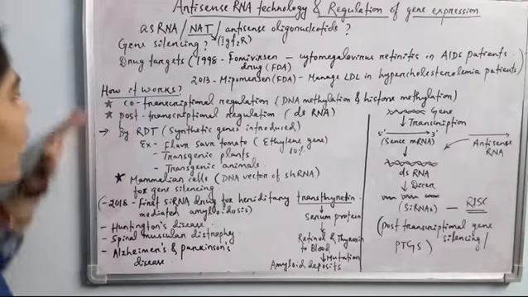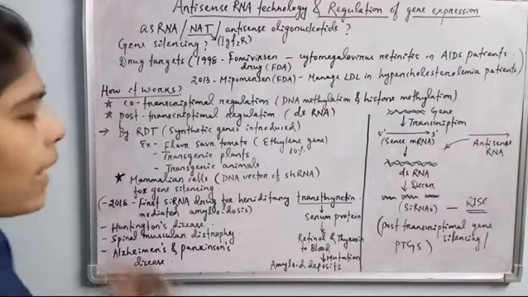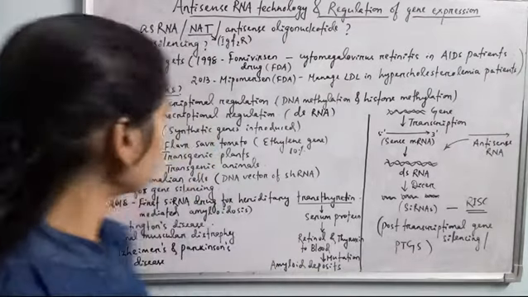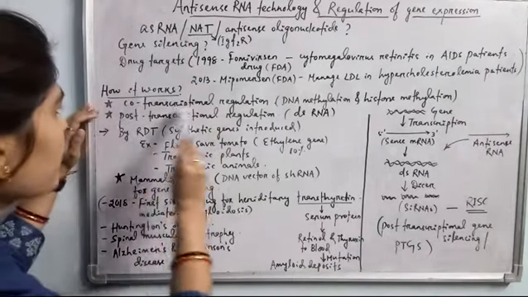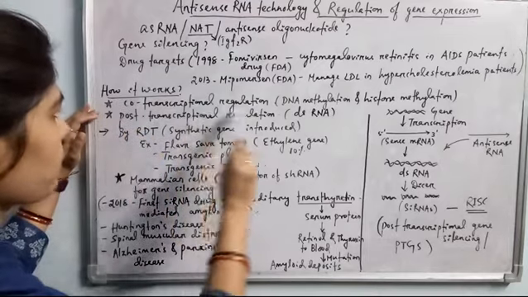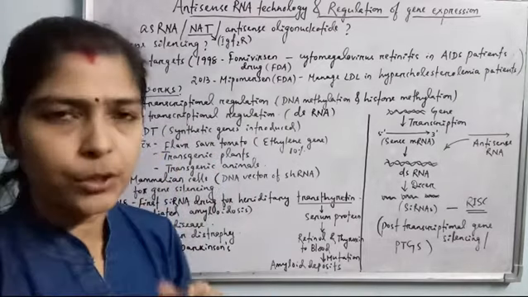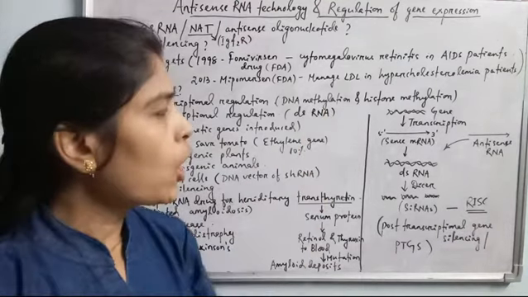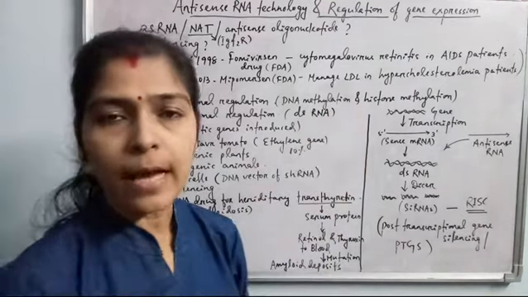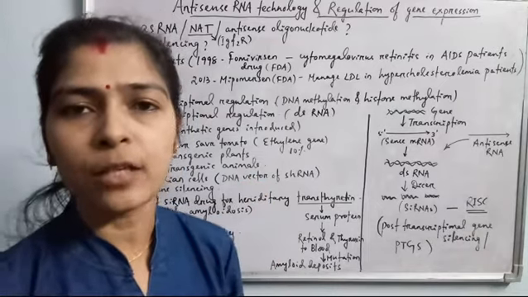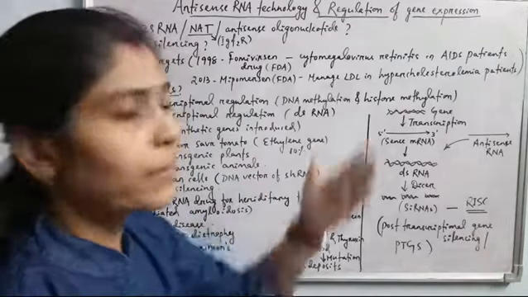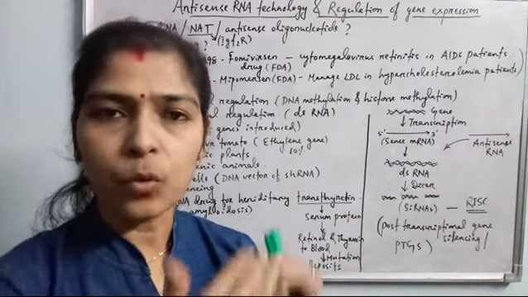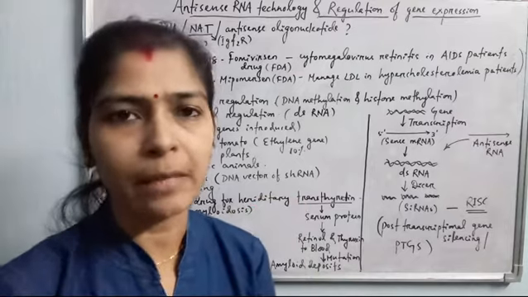And how does the antisense RNA work, how does it silence a particular targeted gene? It can silence the gene by the co-transcriptional regulation method. This means that during transcription the gene can also be silenced because of DNA methylation or histone methylation. This antisense RNA can cause methylation of the DNA or histone methylation, so that the transcription is blocked. So at the co-transcriptional level also the gene can be silenced.